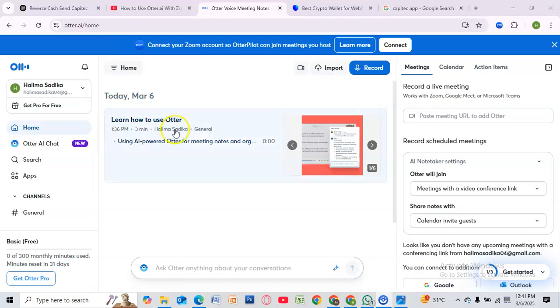Then log into your account. If you don't have an account, then create a new one. It's free. So then after login, you will see the home page. From here, just select apps.